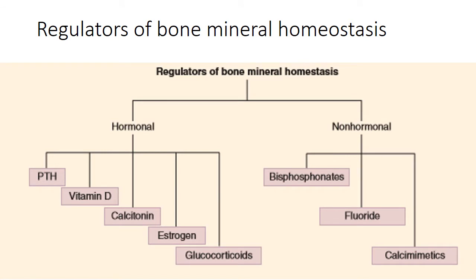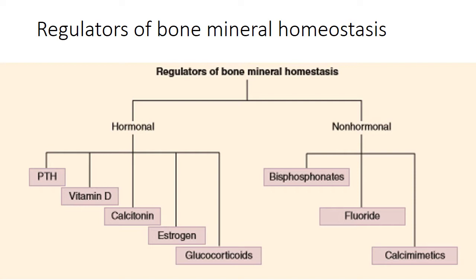Today's topic of our discussion is agents that affect bone mineral homeostasis. First of all, you can see here there are two types of regulators of bone mineral homeostasis: hormonal and non-hormonal. The hormonal regulators are parathyroid hormone, vitamin D, calcitonin, estrogen, and glucocorticoids, while non-hormonal regulators of bone mineral homeostasis are bisphosphonates, fluoride, and calcimimetics.